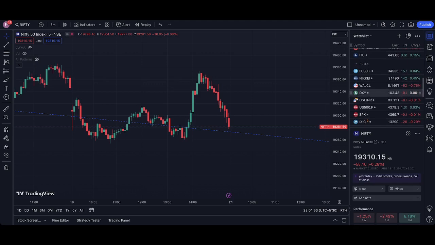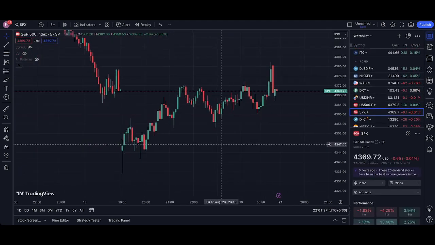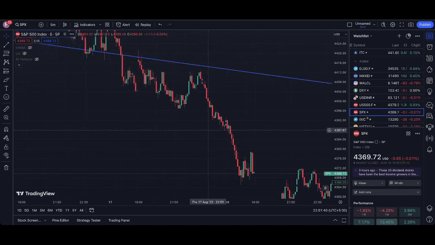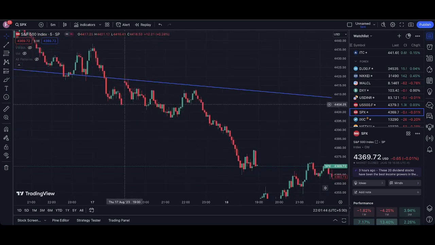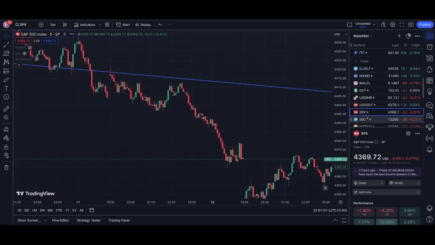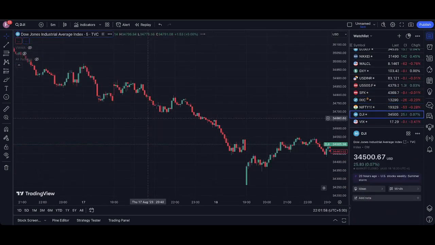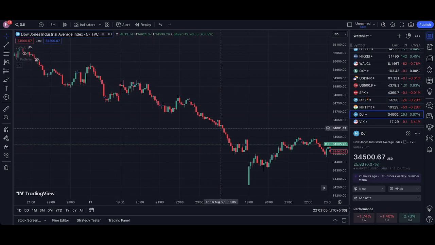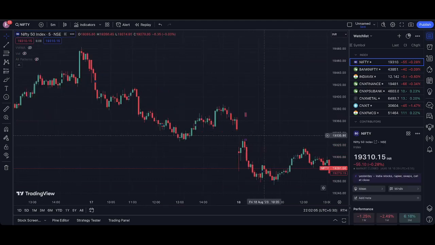On the 17th of August, we'll check the S&P. Yes, this is the 18th, and here is the 17th of August. On the 17th, the global market, mostly the US market, was down. Nasdaq was also down, and let's check the Dow. Dow was also down, which led to a gap down opening in Nifty.